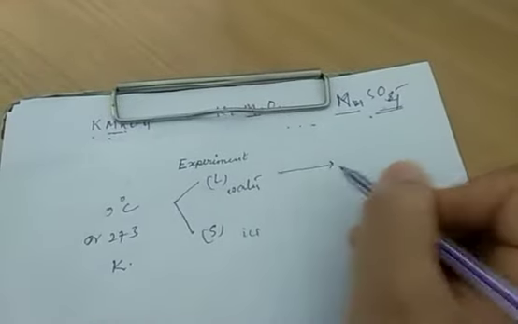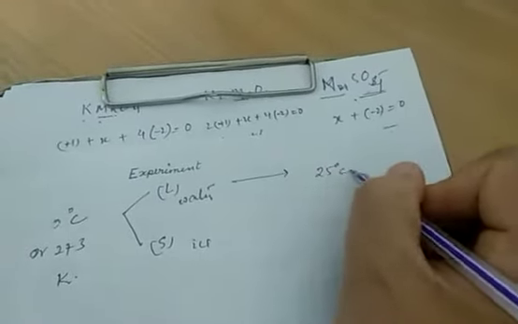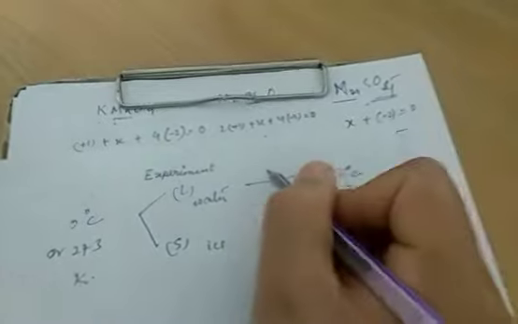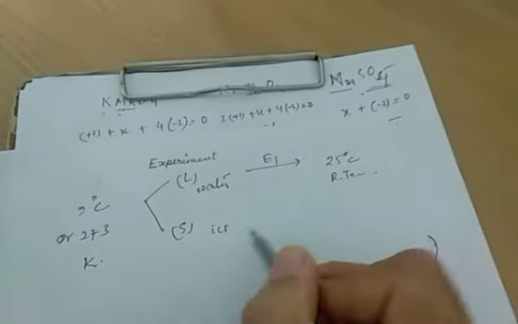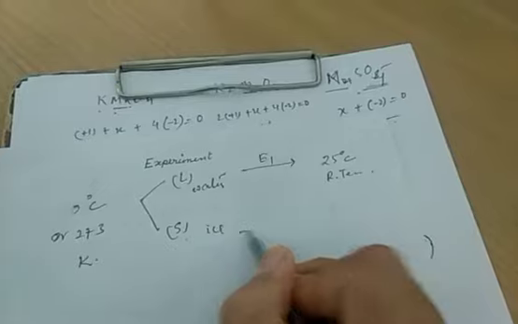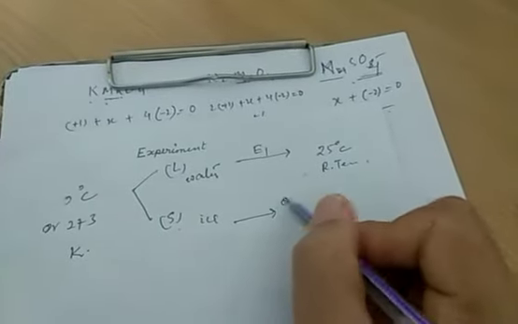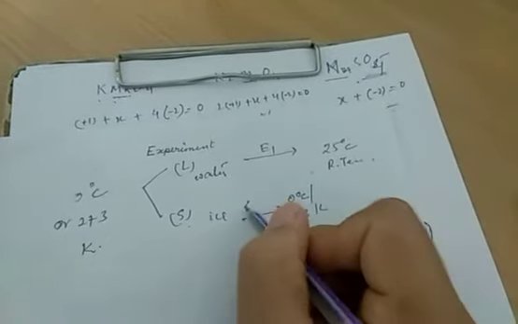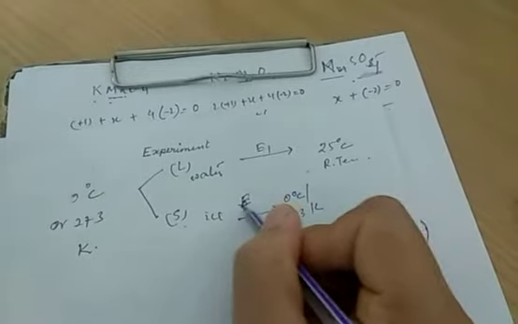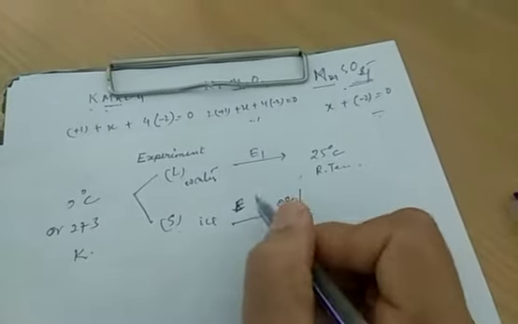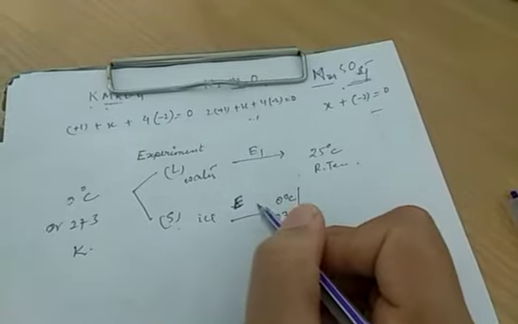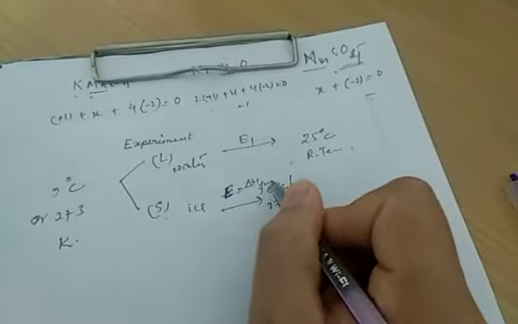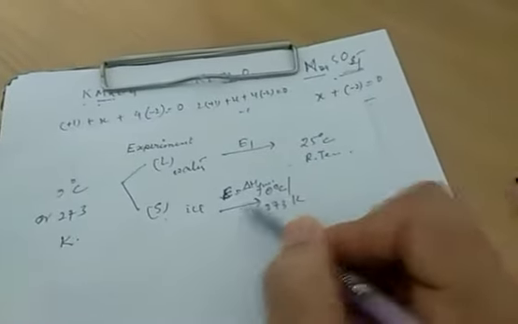This water changes into 25 degrees Celsius temperature, that is room temperature, and absorbs energy E1. But this solid ice first changes into 0 degrees Celsius or 273 Kelvin water by absorbing energy equal to melting, that is delta H fusion, the latent heat of fusion.